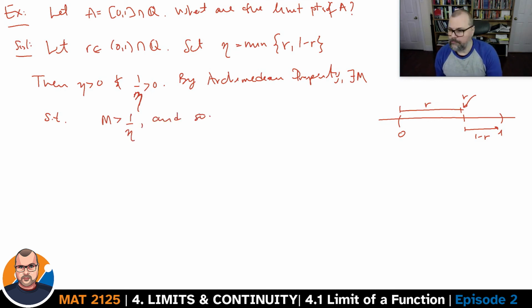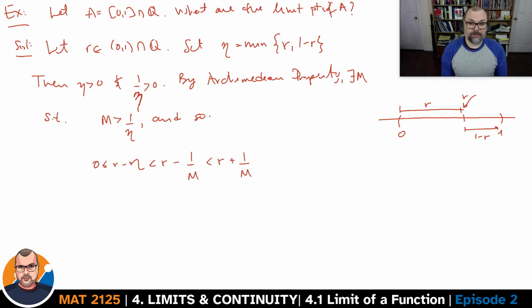And so r minus eta, that's going to be greater than or equal to 0 by how you've picked this eta here. And that's going to be smaller than or equal to r minus 1 over m, which by definition has to be smaller than r plus 1 over m. 1 over m is a positive quantity. And this, again, this little bit here, r plus 1 over m, should be less than r plus eta, which is less than 1.